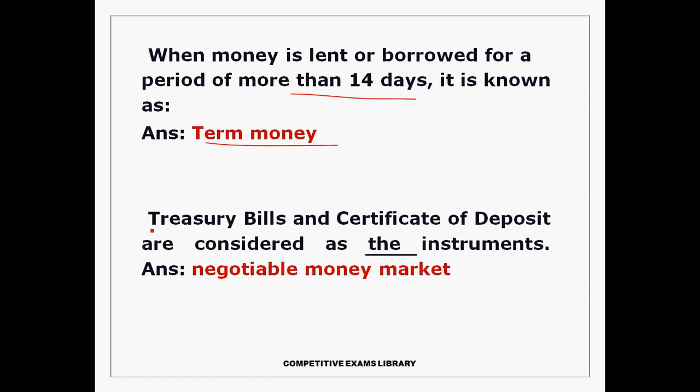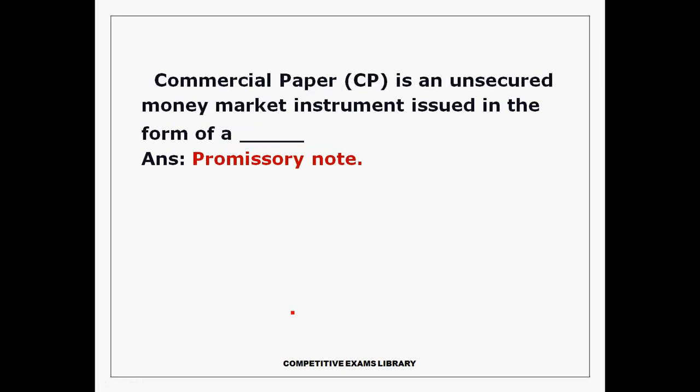Next, treasury bills and certificates of deposit are considered instruments of the negotiable money market. Next, commercial paper is an unsecured money market instrument issued in the form of promissory notes. CP, commercial paper, is an unsecured money market instrument.